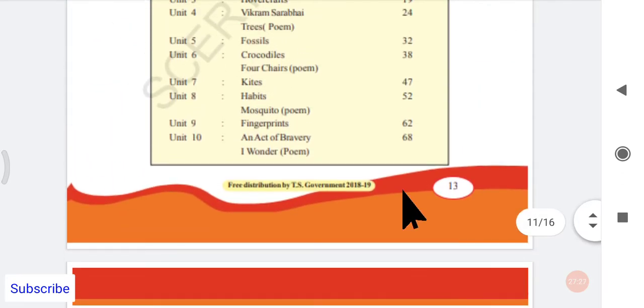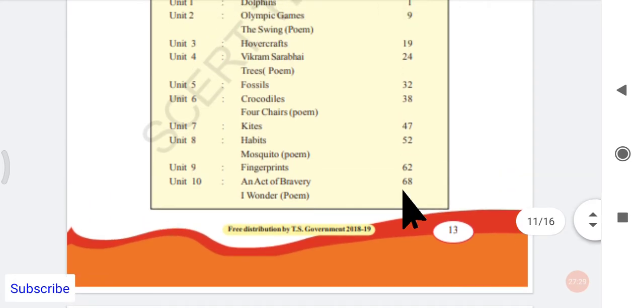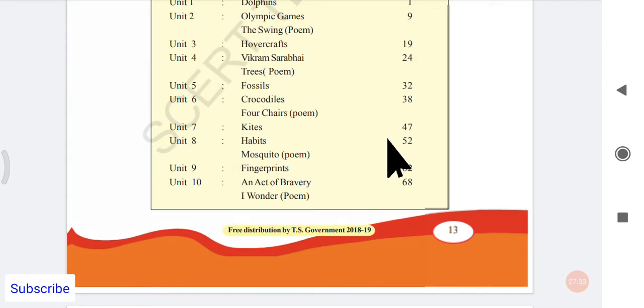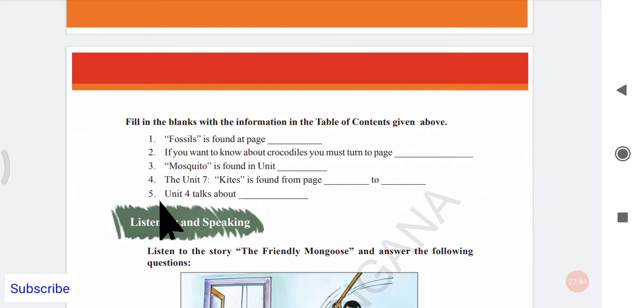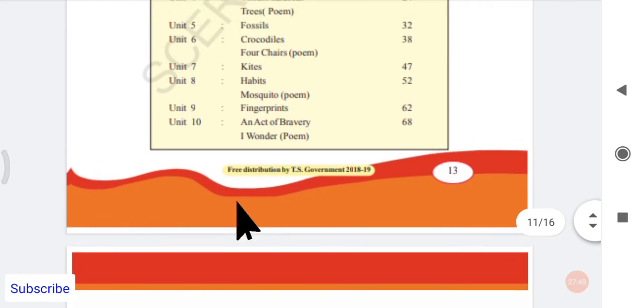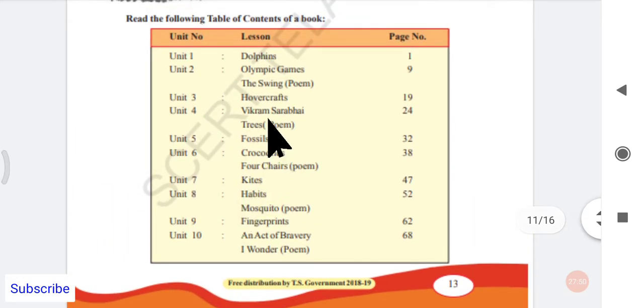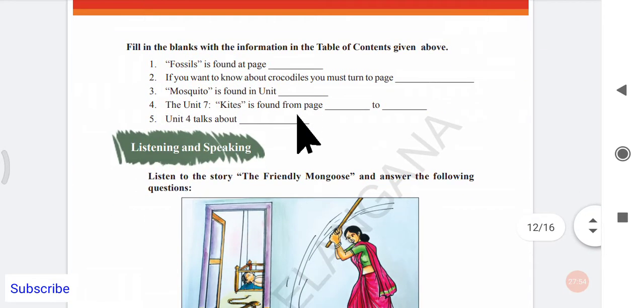So we have the kites unit, so it is from page number 47 to page number 51. Okay, from 52 habit starts, so till 51 is kites, so 47 to 51. Okay, next, question 5, unit 4 talks about dash. Unit 4, yeah, unit 4 talks about Vikram Sarabhai. Okay, yeah, we shall move to the next.